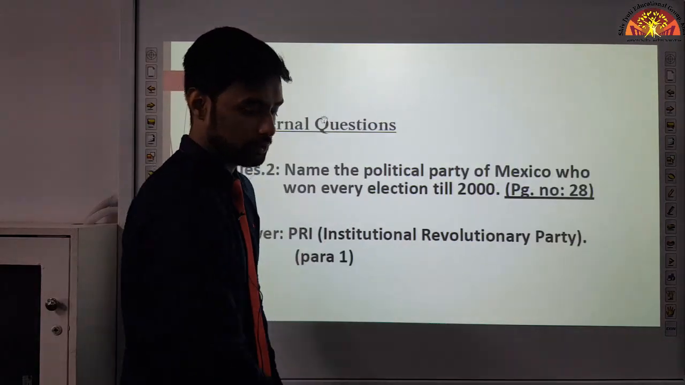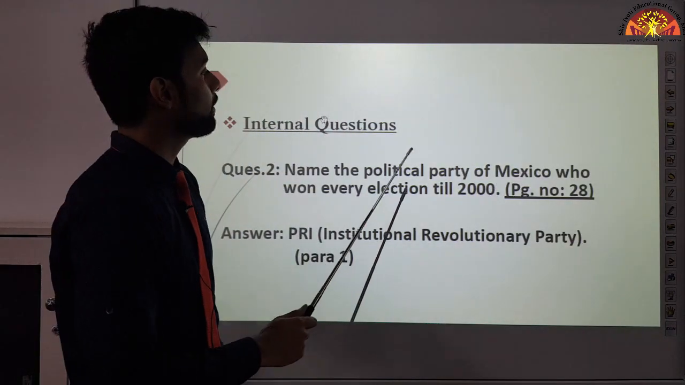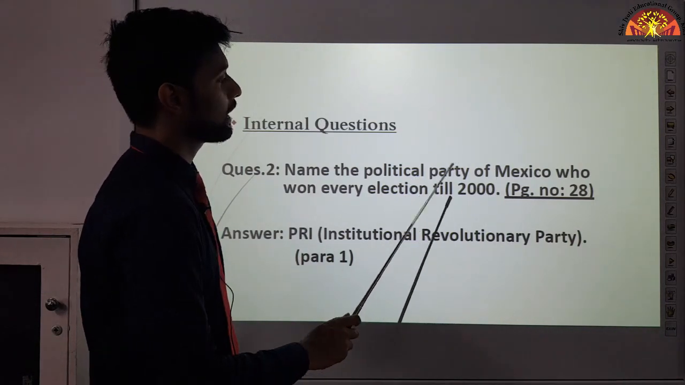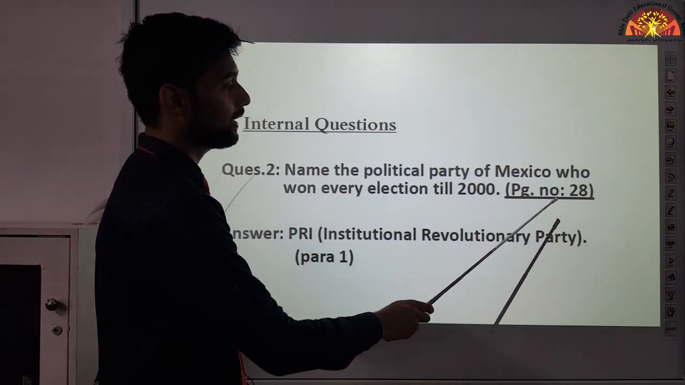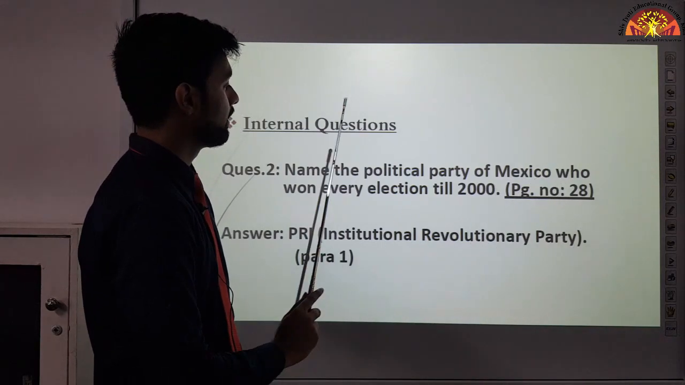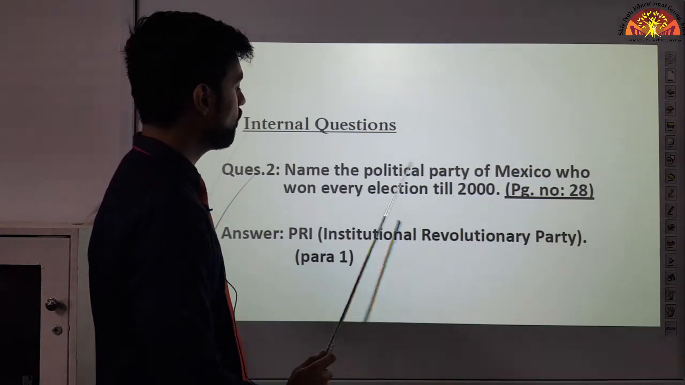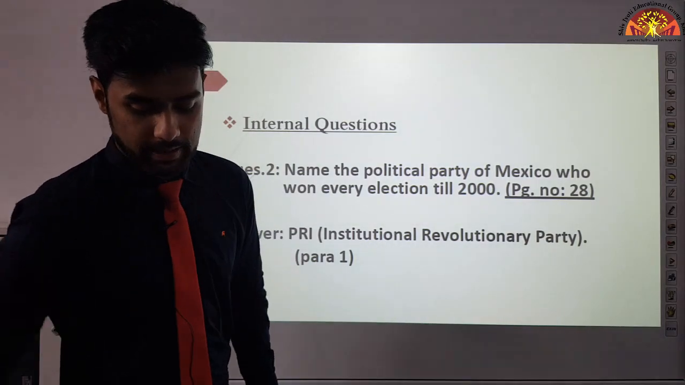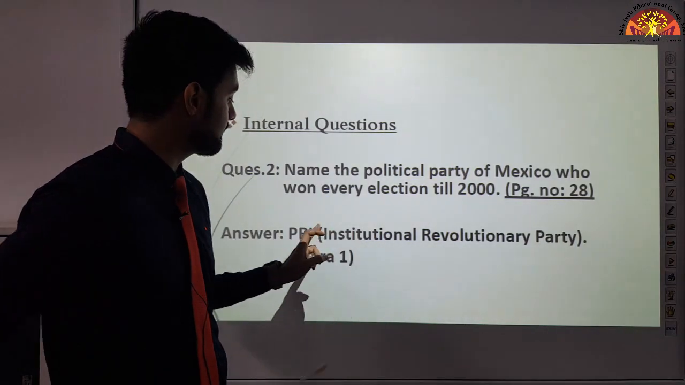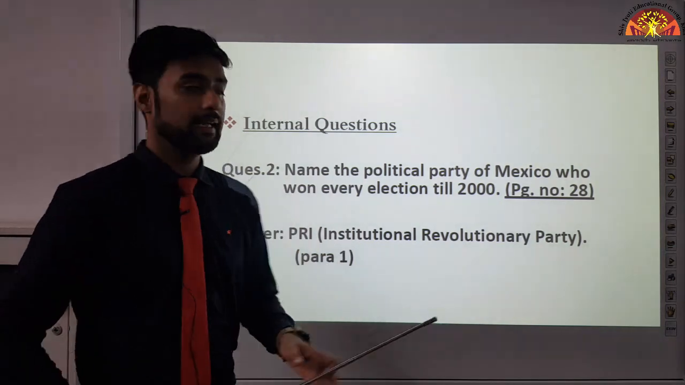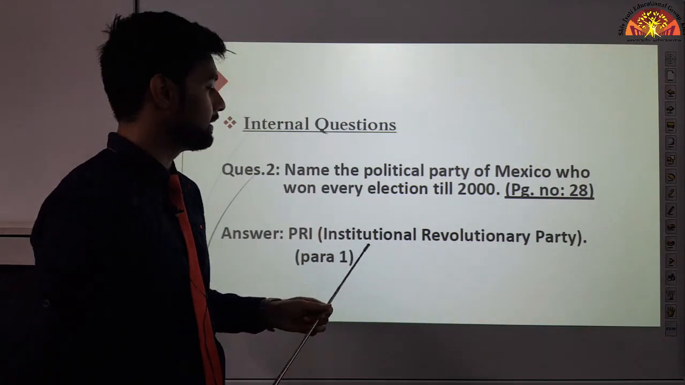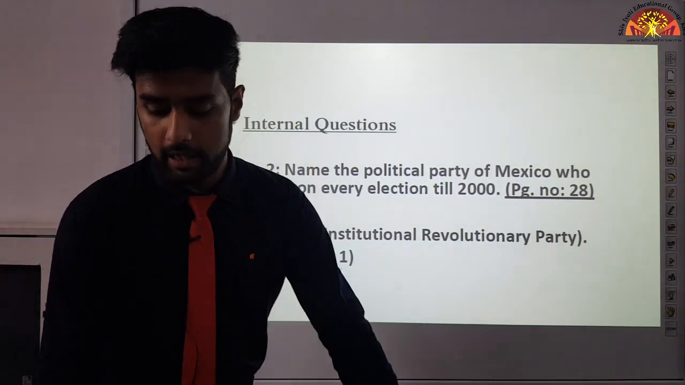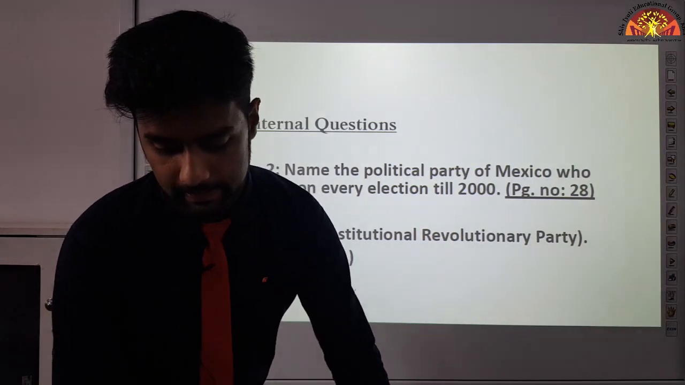Moving on to question number 2. Name the political party of Mexico who won every election till 2000. On page number 28, write this question. Name the political party of Mexico who won every election till 2000. Come to page number 28 now. The answer to that question is PRI. What was the name of the party? PRI, and its full form is Institutional Revolutionary Party. Okay? Now come to page number 28 so that you can mark this.